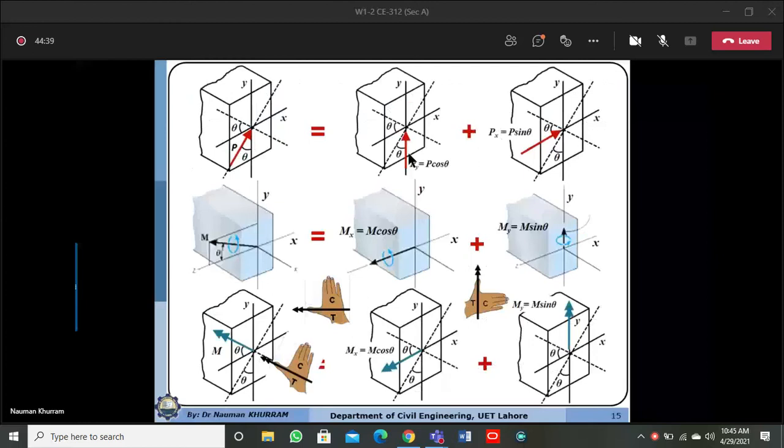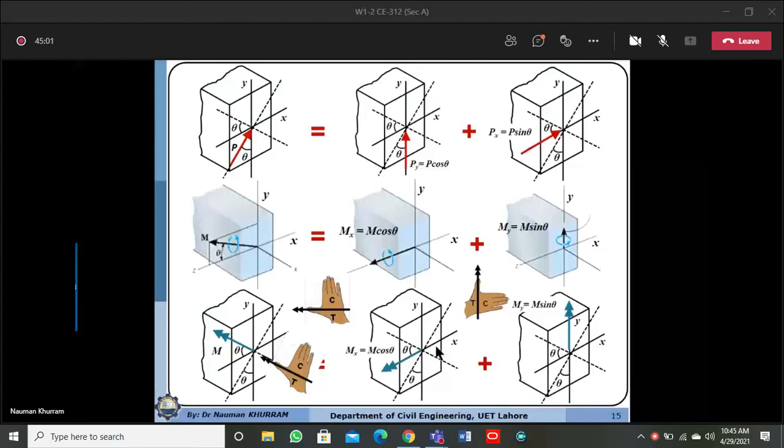A load which is acting in the y direction will produce deflection in the y direction. When the load is acting in the y direction, it is producing a moment about the x-axis.